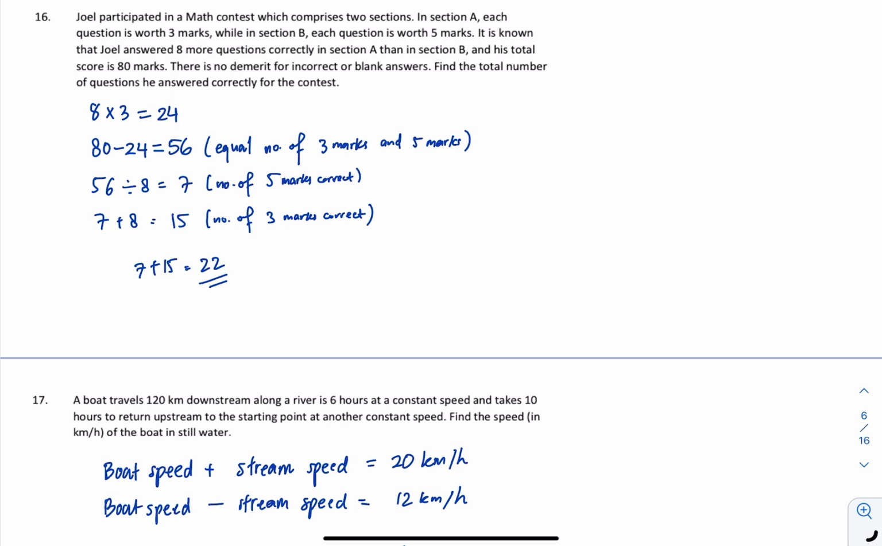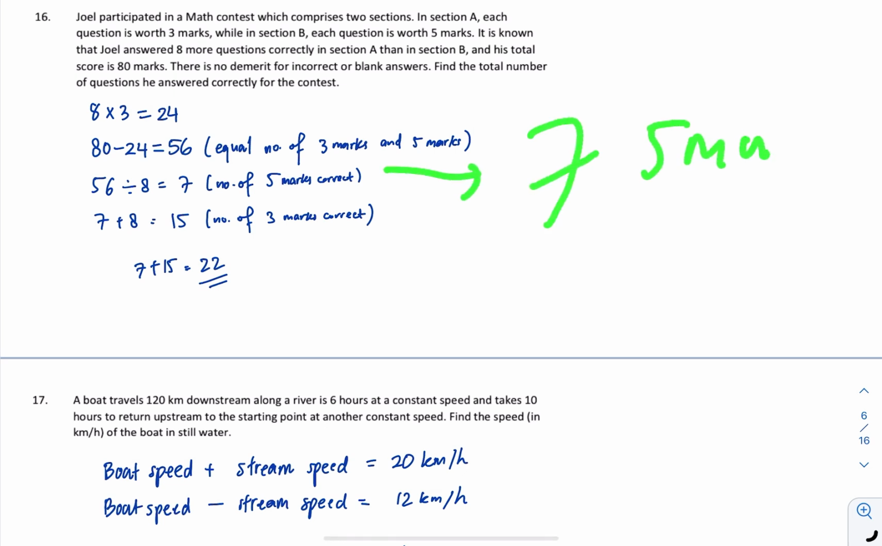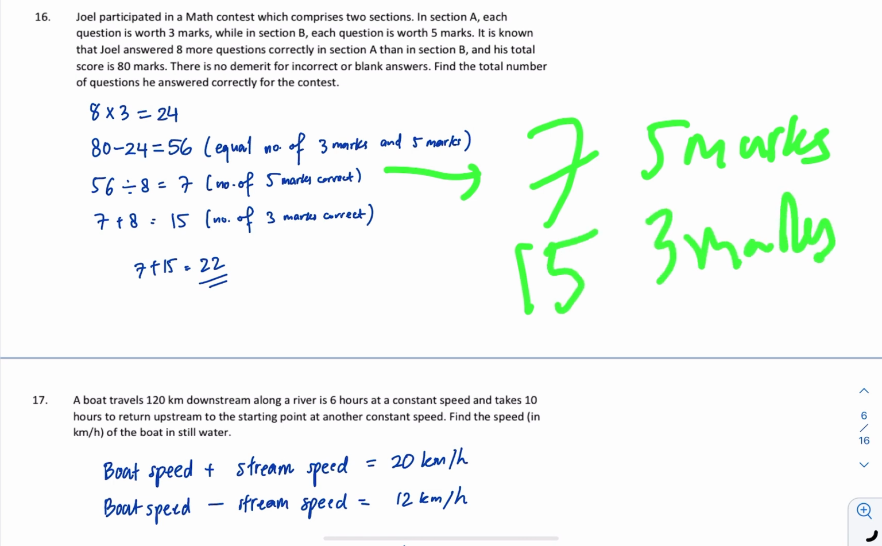Okay, in this question, just to minus 8 times 3, which is 24, from 80, so I get 56. Okay, 56 will be equal amount of 3 marks and 5 marks. That means if my one set is 8 marks, I will have 7 set. Okay, and then 7 set means that he will have 7 of 5 marks, and then 8 more of the 3 marks. So that's how we get 22.